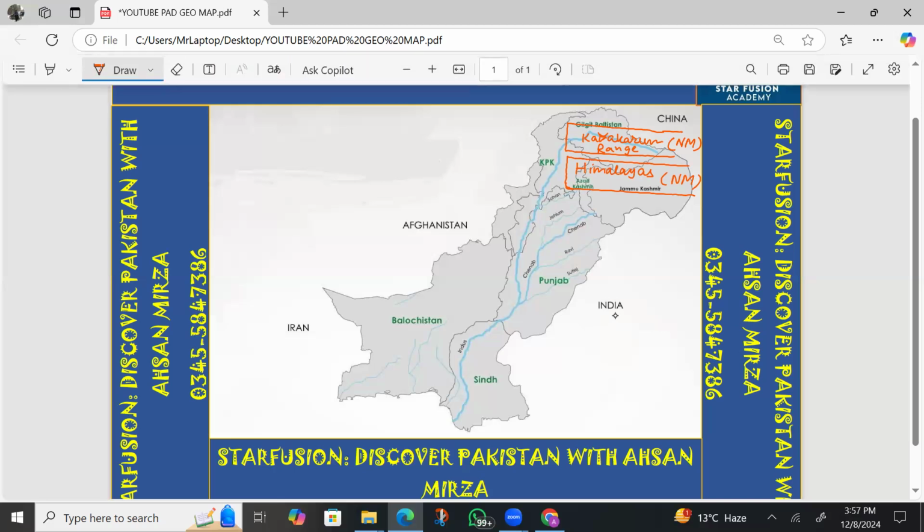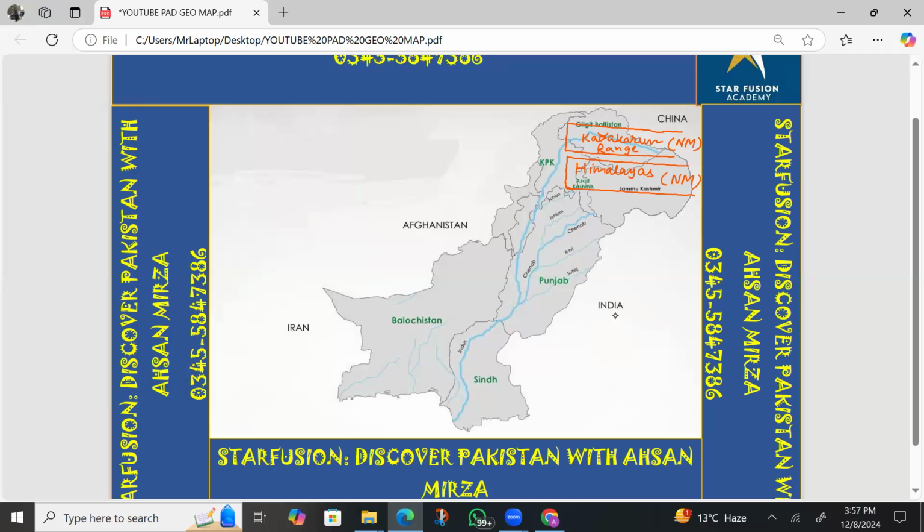The other range is the northwestern mountains. I'm just writing it here. You can see this range starts from the China side and ends at Afghanistan's boundary line. This range is basically the Hindu Kush range.